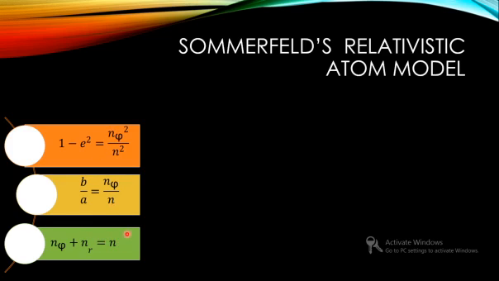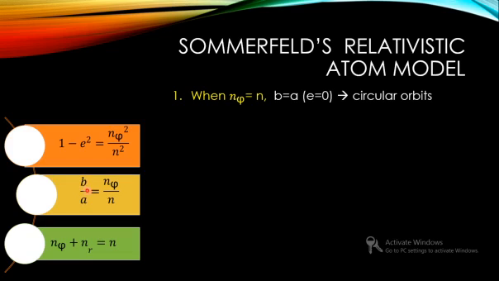Let us see what are the possible values of n phi. The first thing inferred from this equation is that n phi can be equal to n. When n phi is equal to n, you can see that b will be equal to a.